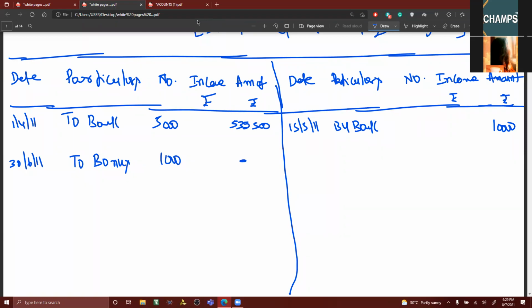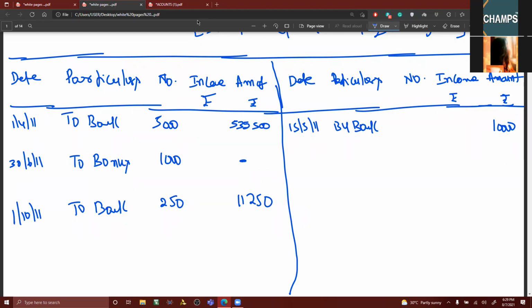Next, right shares issue, 1st October, to bank, right shares subscribed 250 into 45, something like 11,250.